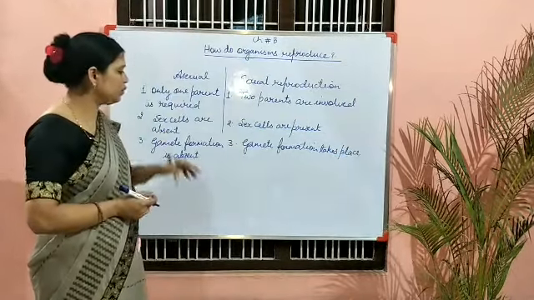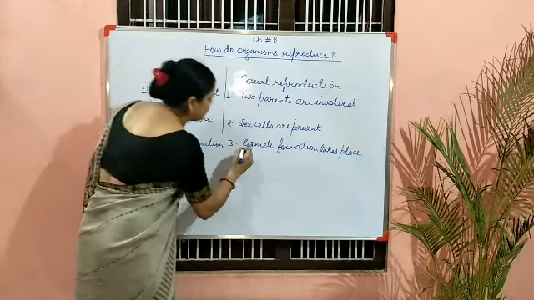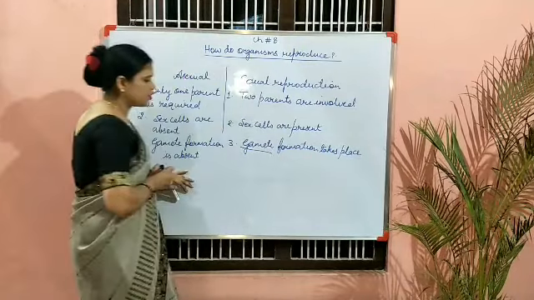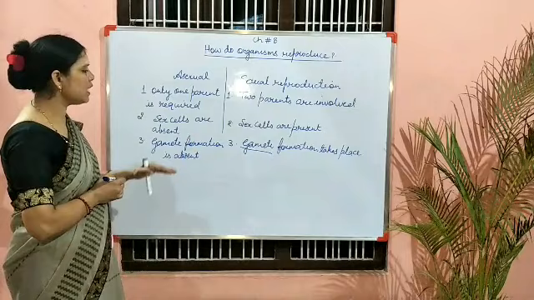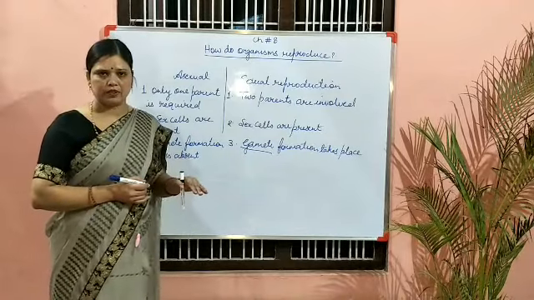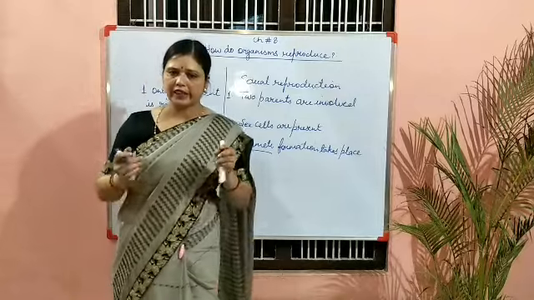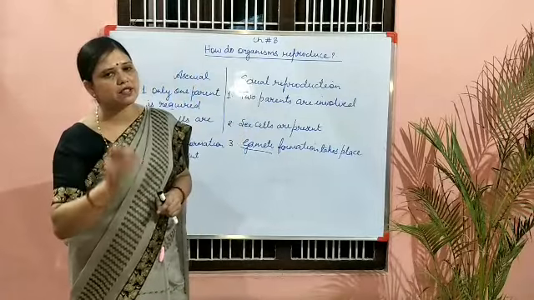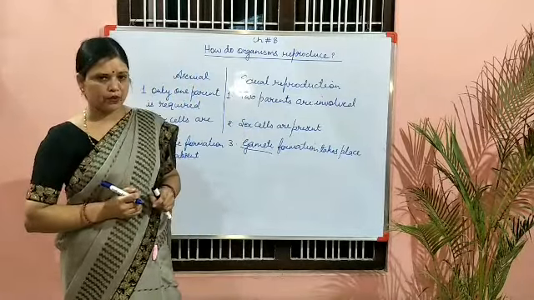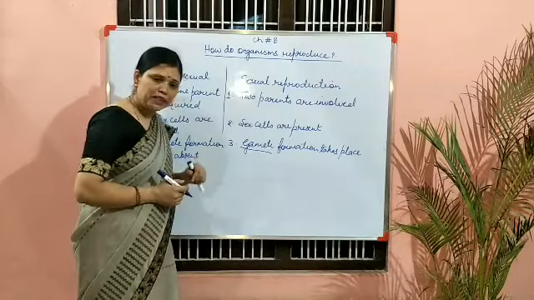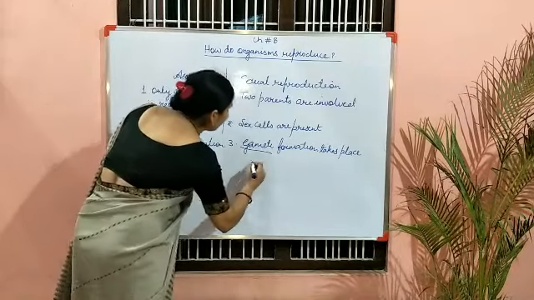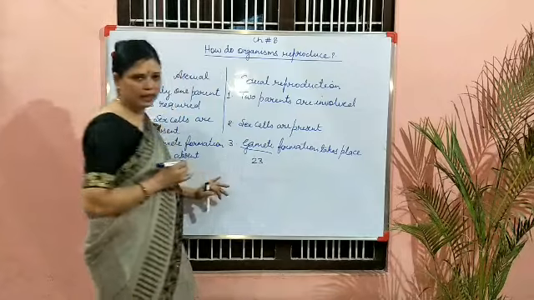Now, what is this gamete? Actually, gamete means the haploid structure. For example, in the human body, each cell contains 46 chromosomes. And when a gamete is formed, then only 23 chromosomes are there.